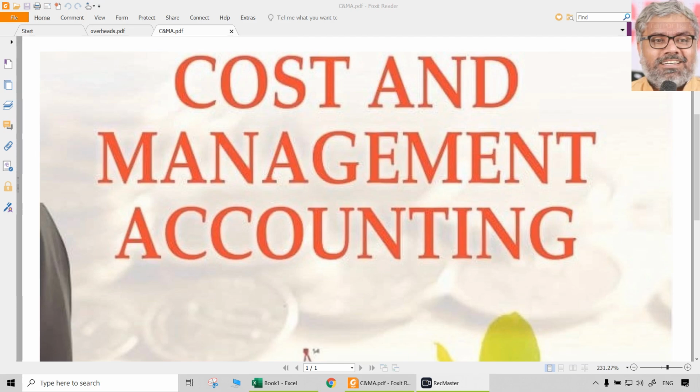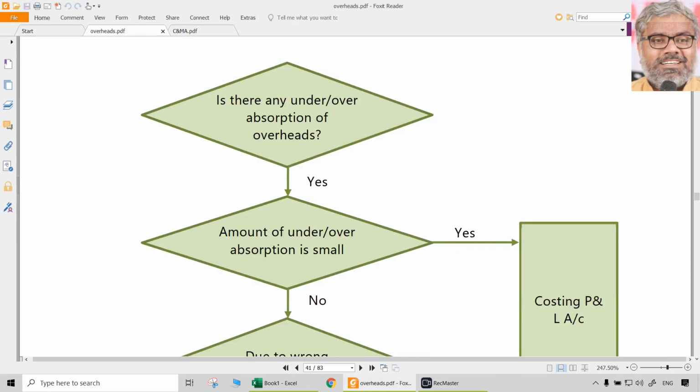But the point we have to look at now is, we absorbed the overheads, everything happened, but at the end of the accounting period, now we came to know what the actual overheads are. Then how do we treat this under or over absorbed overheads? That is the point of discussion. For that we need to follow a simple flowchart type of thought process in mind.